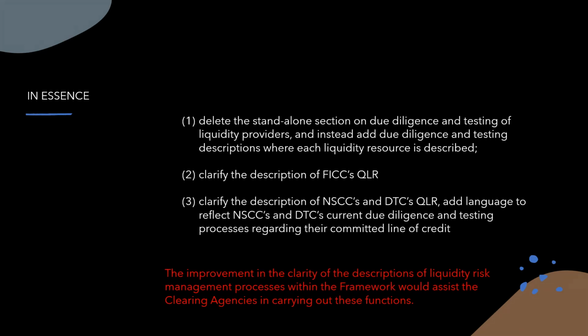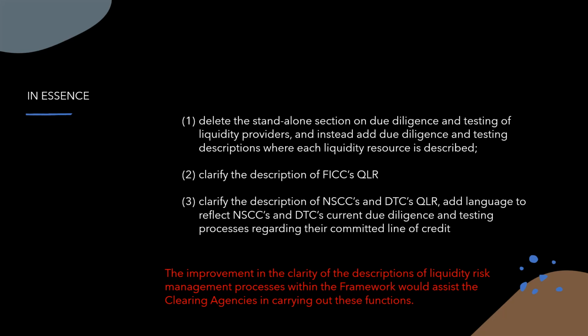Now, they're also going to delete the standalone section on due diligence and testing of the liquidity providers and instead add due diligence and testing descriptions where each liquidity resource is described. They're going to be clarifying the description of FICC's QLR. They've clarified the description of NSCC and DTC's QLR, added language to reflect those changes and their current due diligence and testing procedures.